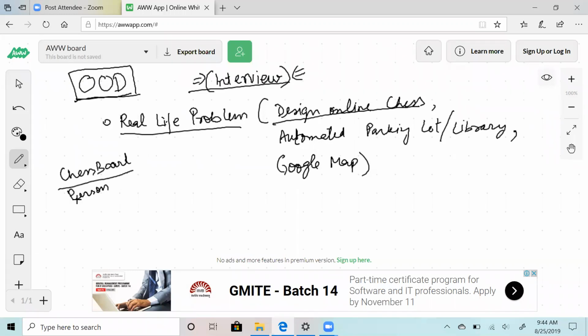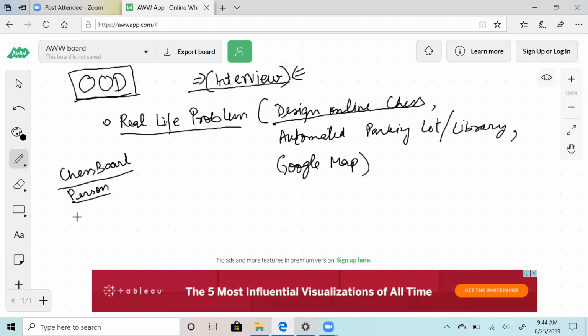Now, obviously, it is online chess, so many people will have an account. So there will be a class account. Then chessboard will have pieces, and pieces can be of many types. Can be rook, knight, etc.